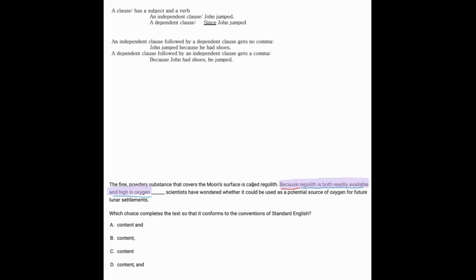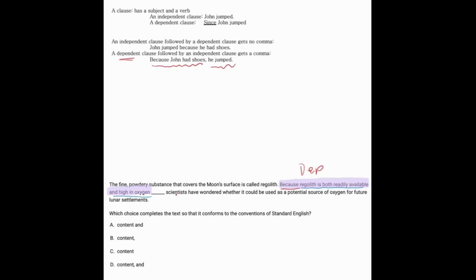Now, I talk to students about this a lot lately. A lot of people heard in school that you should never start a sentence with the word because. However, in our grammar rules, we find that if you start a sentence with because, that makes it a dependent clause starting the sentence, and that's actually okay. Because John had shoes, he jumped. So this is our dependent clause.